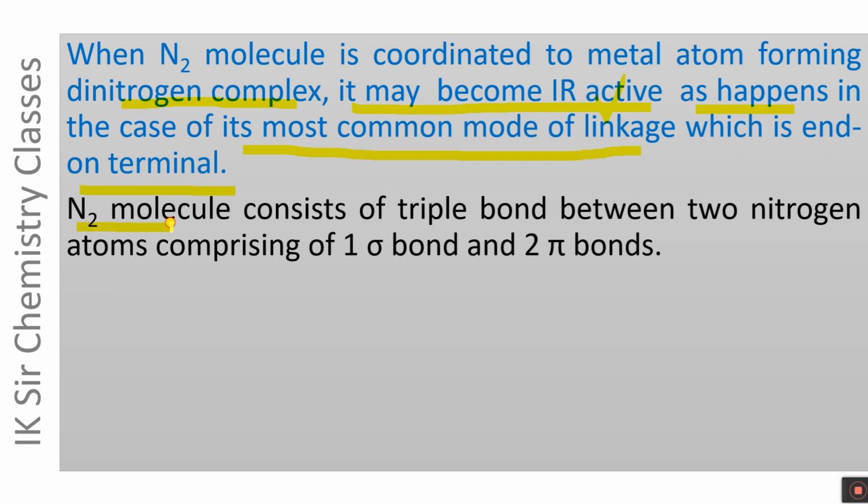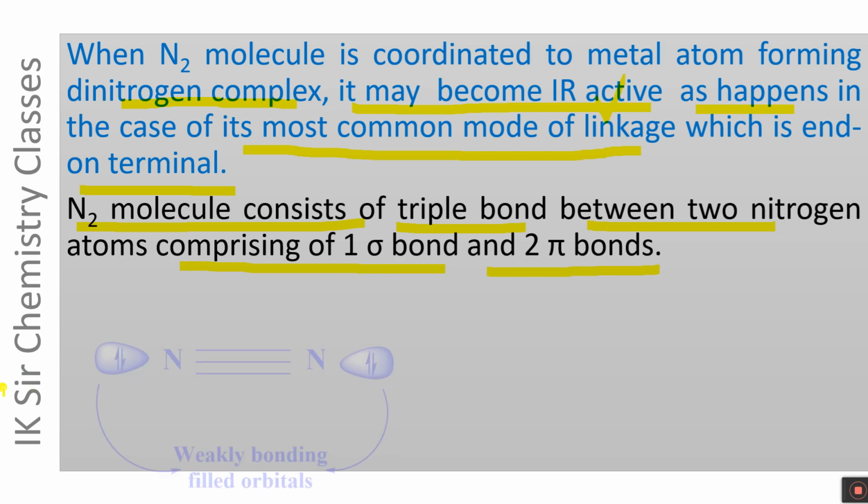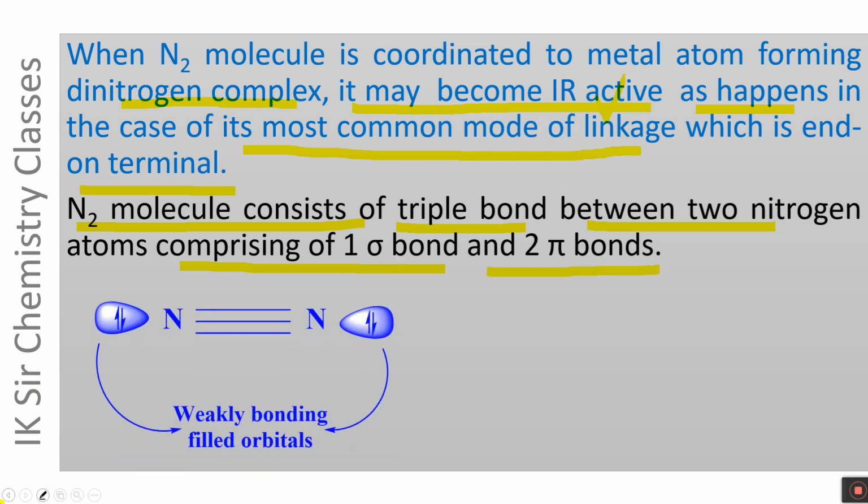N2 molecule consists of a triple bond between two nitrogen atoms comprising 1 sigma bond and 2 pi bonds. This is N2 molecule, 1 sigma bond and 2 pi bonds, and the electron pairs present on nitrogen atoms are weakly bonding in nature, as we have already explained earlier.